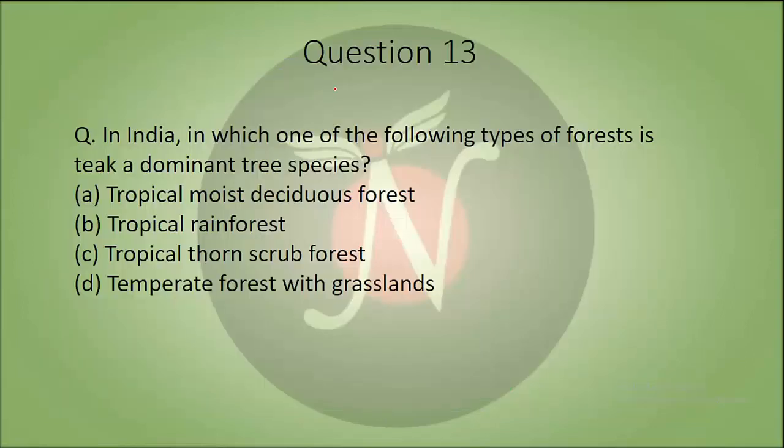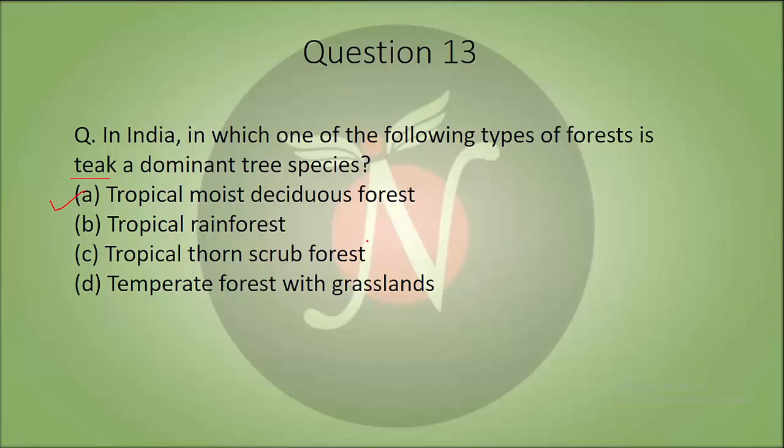Now we have our 13th question. In India, in which one of the following types of forest is teak a dominant tree species? Tropical moist deciduous forest, tropical rainforest, tropical thorn shrub forest or temperate forest with grasslands? Answer to this is A.